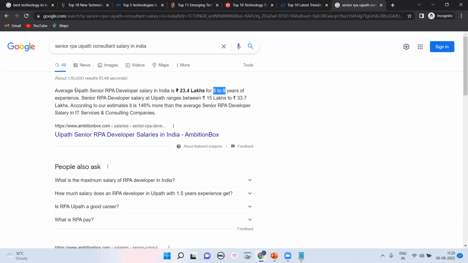The average salary of a UiPath senior RPA developer with more than 5 years of experience is 23.44 lakhs. And if you ask about senior RPA developer salary at UiPath, it ranges between 15 lakhs and 33, roughly 34 lakhs per annum. They estimate it to be 146% more than the average senior RPA developer salary in IT service consulting companies.